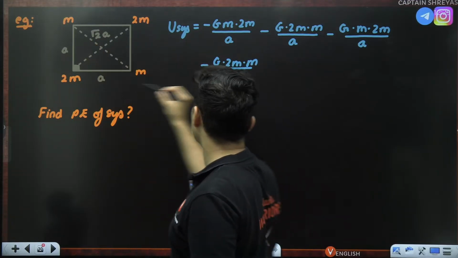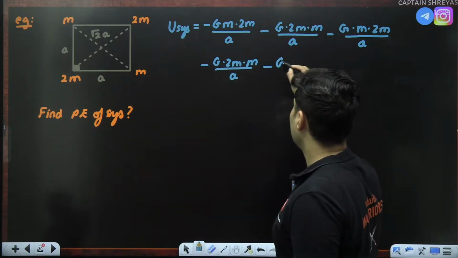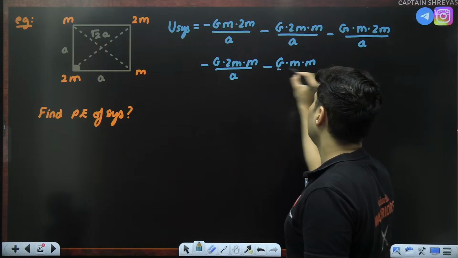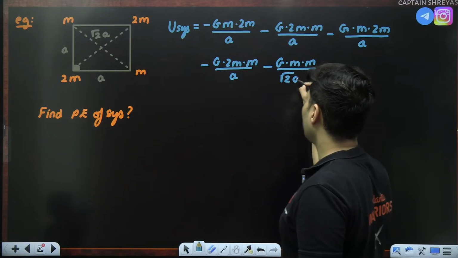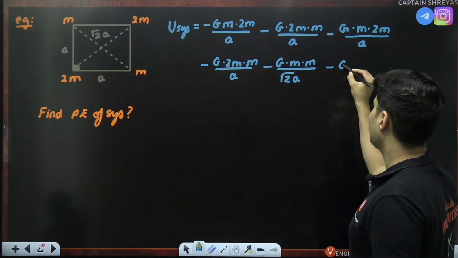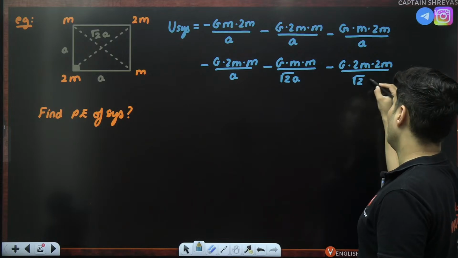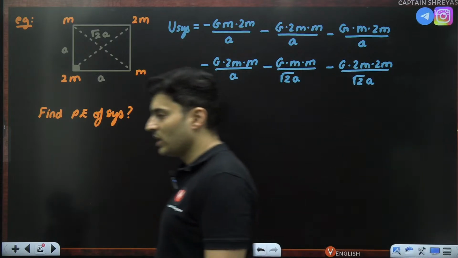Now the diagonals: minus this m with this m, so minus G m m divided by the distance, which is root 2A. This 2m with this 2m, so minus G 2m 2m divided by that diagonal, root 2A over here. So this is the potential energy of the system.